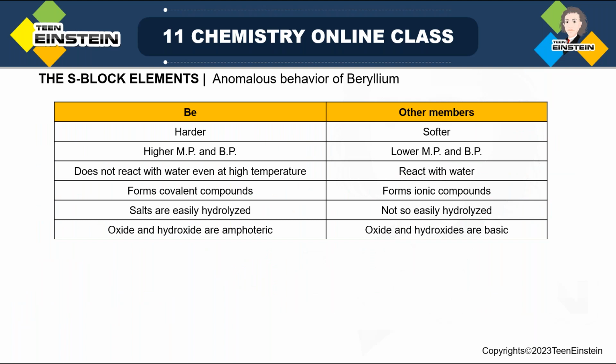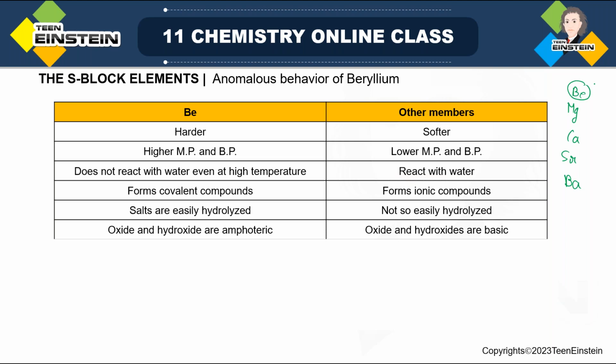As we have finished all the problems related to salts of oxoacids of alkaline earth metals, the next topic is anomalous behavior of beryllium. So beryllium is the first element. Be, Mg, Ca, Sr, Ba. This is the first element, and the first element of any group behaves differently compared to its other members.